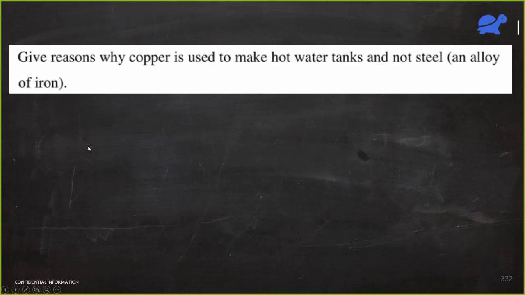Now let's see a question. These were the reactions of different metals with water, and we saw that lead, copper, silver, gold, platinum do not react with water at all. So we have a question now. This question is from the NCERT textbook. Try to answer it. Why is copper used to make hot water tanks, but we don't use steel to make hot water tanks? What can be the reason?